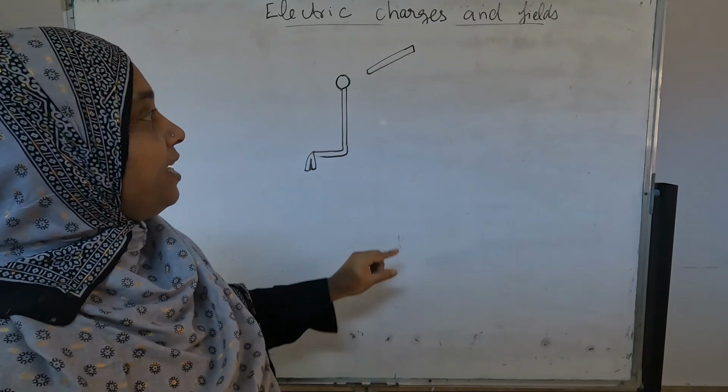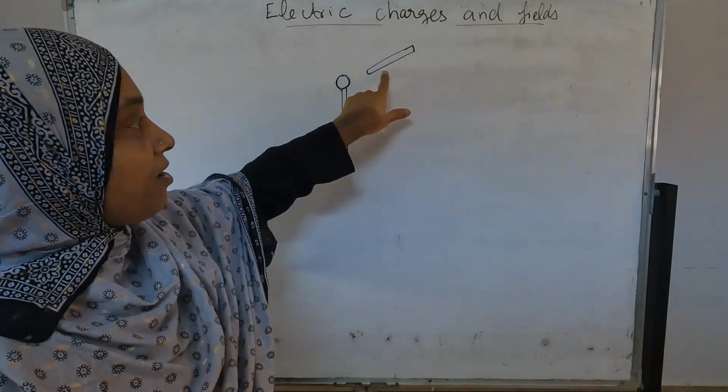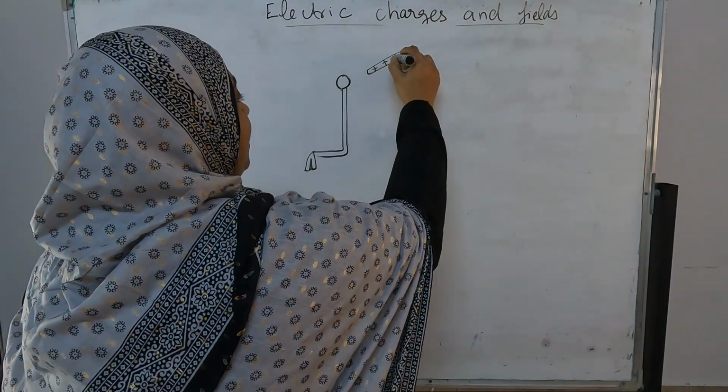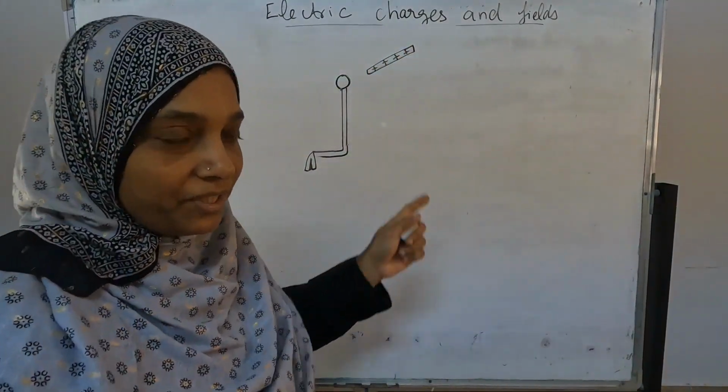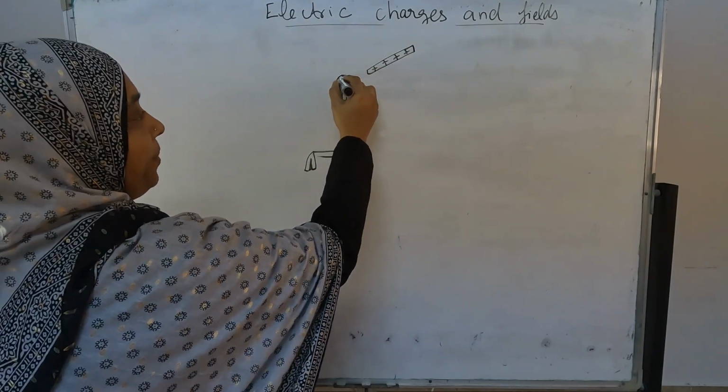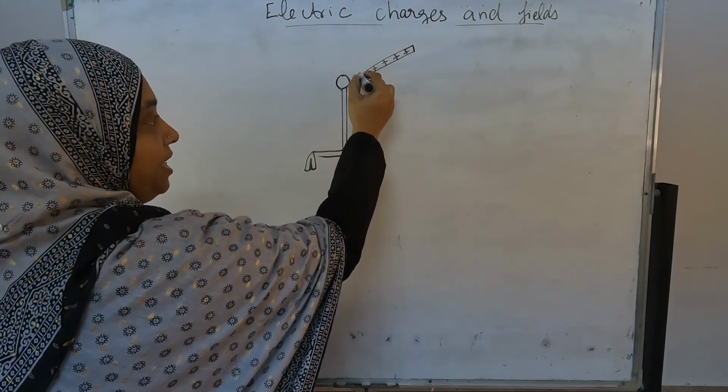Now they are bringing a rod here. This is a positive charge rod or negative charge rod. First we will take positive charge. What will happen when we come near and touch this one?